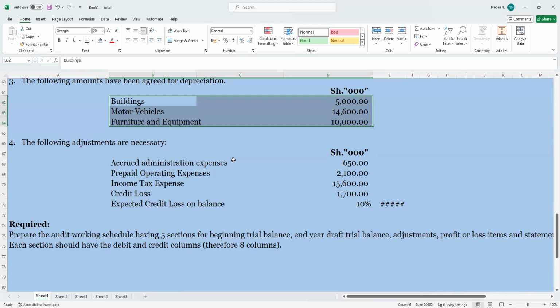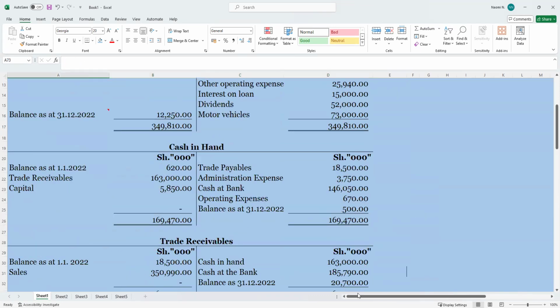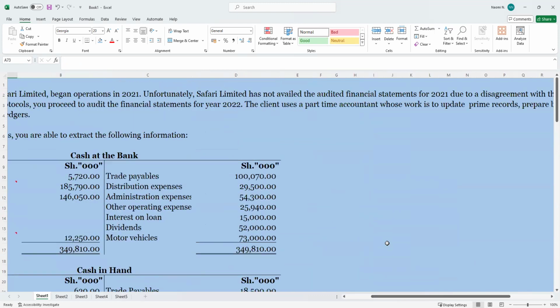But when it comes to capturing the expenses for what was paid, on the prepayment we will only focus on what was paid for that year. What was not paid for that year is none of our business when it comes to the income statement. Okay, so this is what we are going to do. I hope we can be able to finish in good time. So we are going to have our details here.